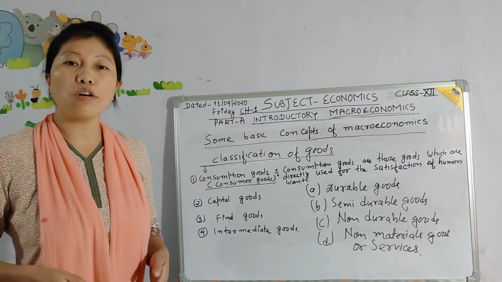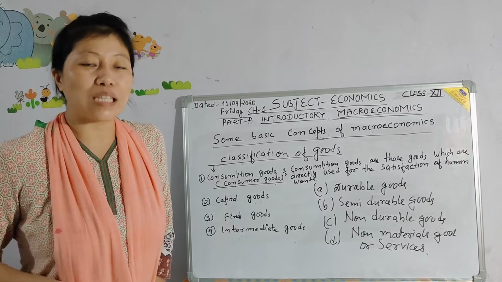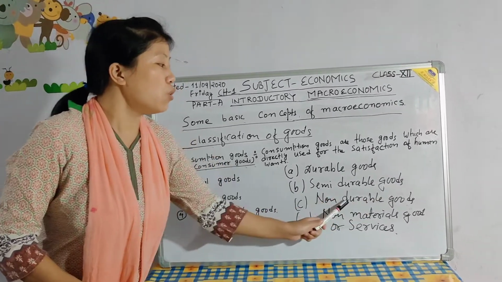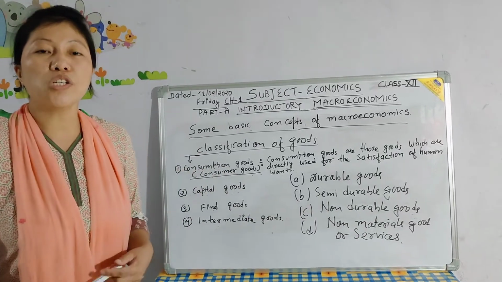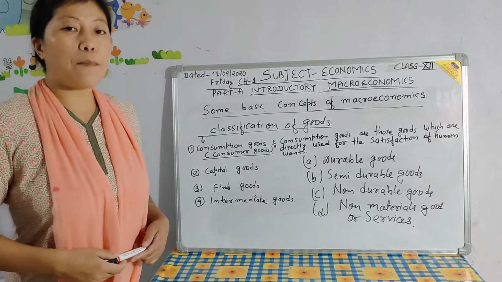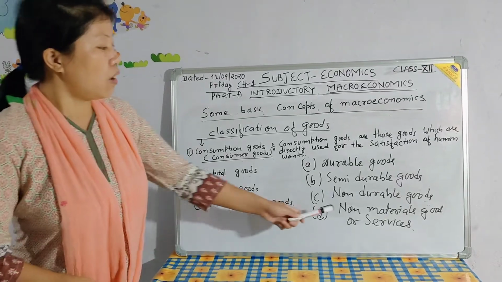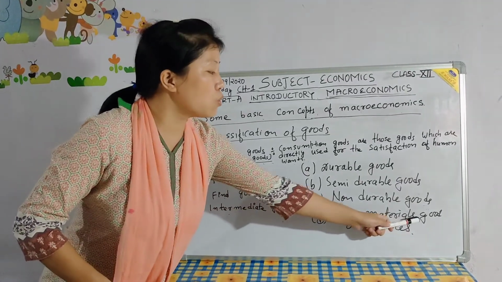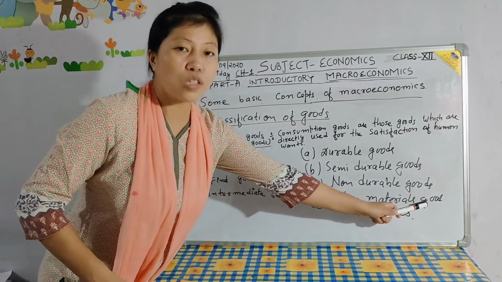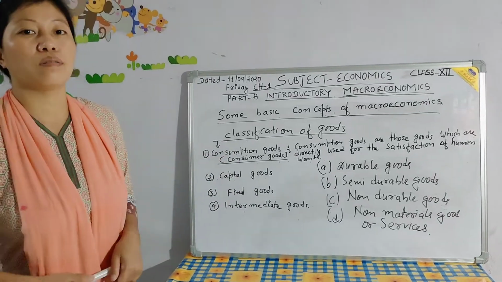For example, clothes, shoes, furniture, crockery items, electric goods, etc. Non-durable goods are those goods which are used up in a single act of consumption. For example, rice, biscuits, etc. And the last one is non-material goods or services. Services are non-material goods which directly satisfy human wants.